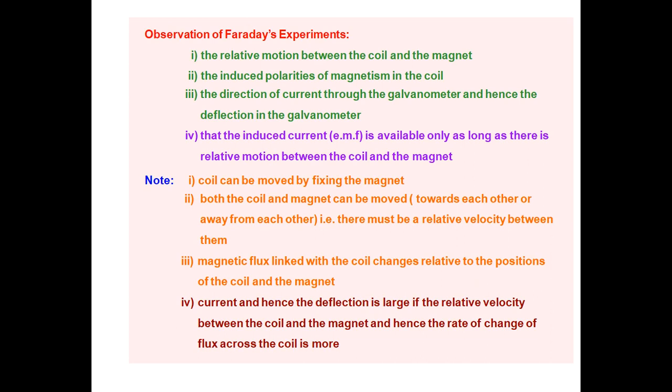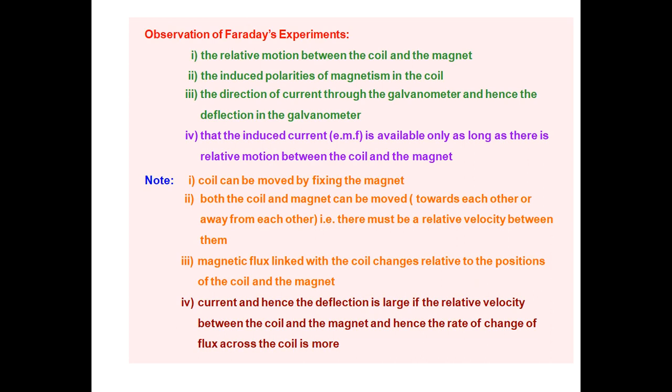Then what is the observation of Faraday's experiments? The relative motion between the coil and the magnet. If there is relative motion between the coil and magnet, then only is current present in the coil, and only then does the galvanometer show some deflection. So in the observation, you should see the motion.